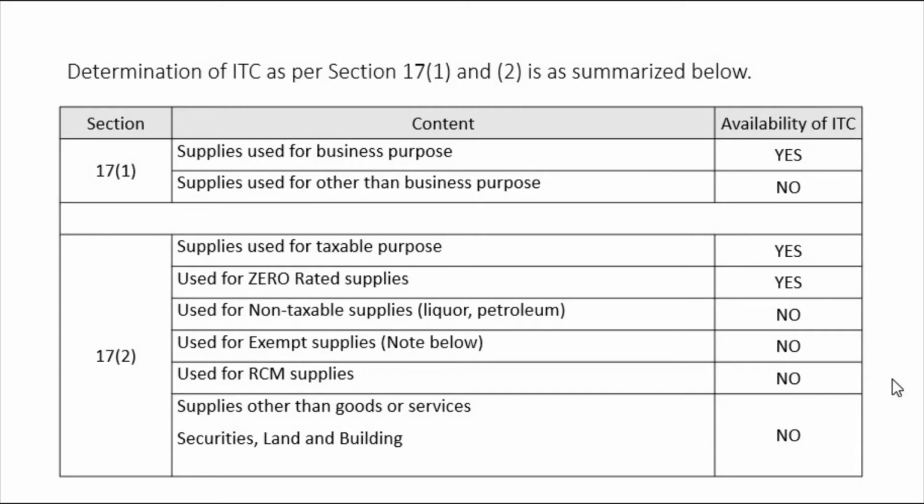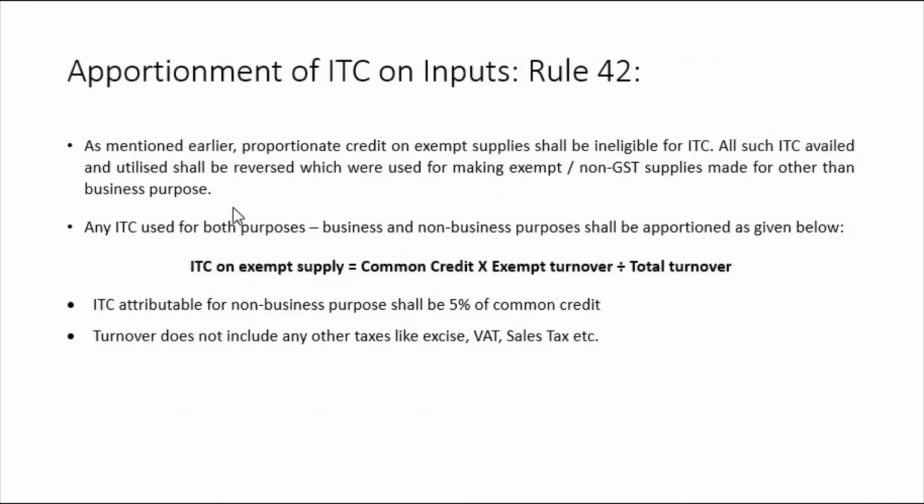Wherever the ITC is available, it is given. Exactly this is what we are going to learn in this section, apportionment of credit. We are going to learn this in detail, right? So as mentioned earlier, proportionate credit on exempt supplies shall be ineligible for ITC. On exempt supplies, proportionate credit is ineligible. It means you are not going to get ITC.